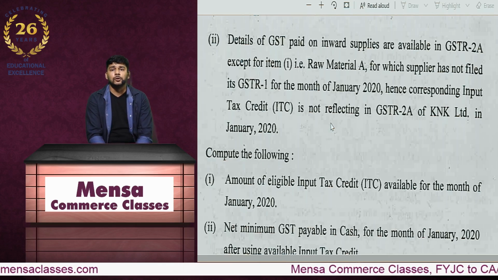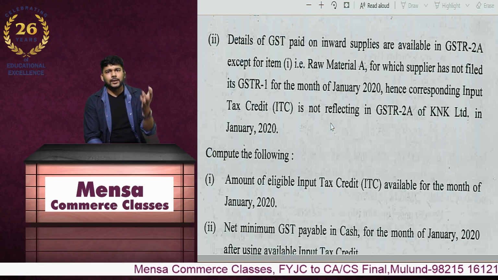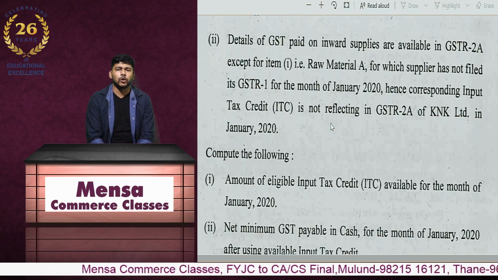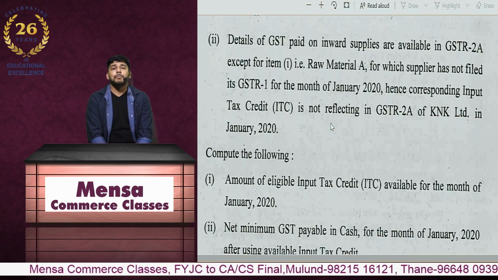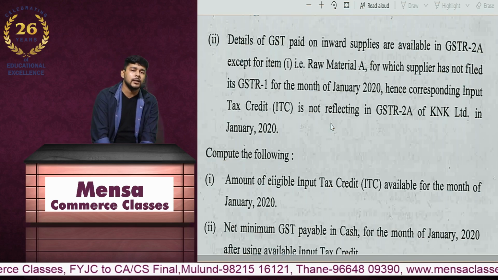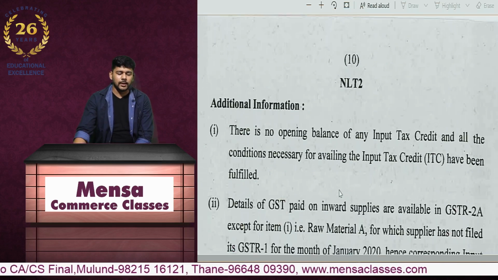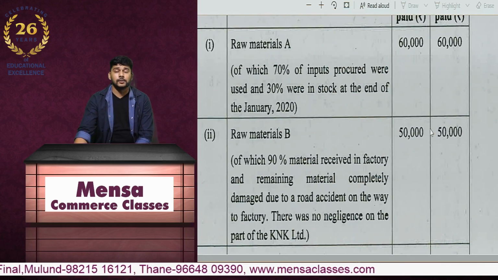It is there only in the rules that credit which is not appearing in GSTR 2A should not be allowed. That was originally there in Sections 37, 38, 39, which have been contemplated over there, but this limited availability of credit for which the details are not appearing in GSTR 2A was not there. Nonetheless, we have to obey whatever the question is, and therefore, like I said, I have to give the answer.